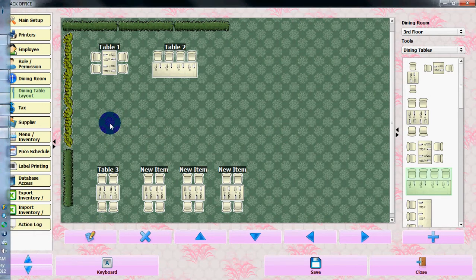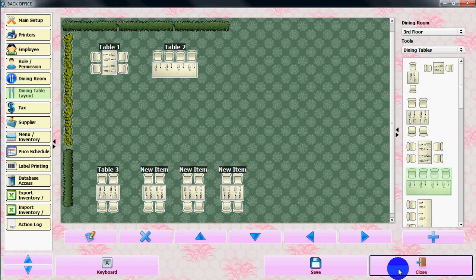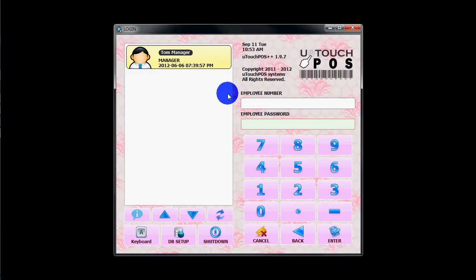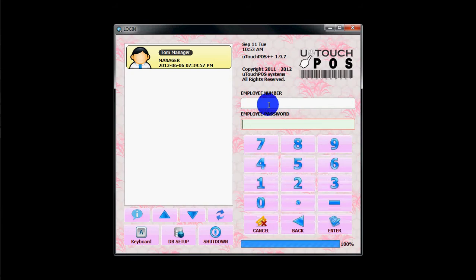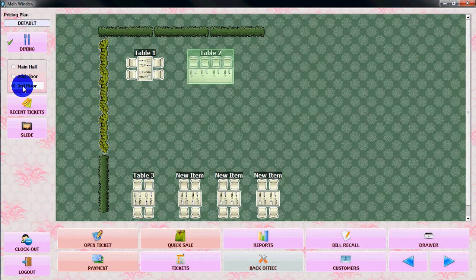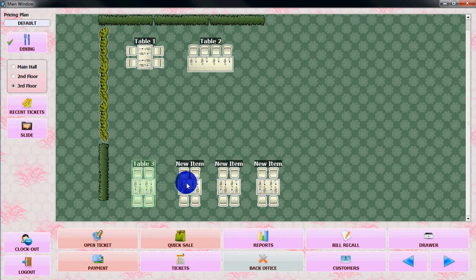You can make the dining table layout, so you can see it from the main window. Let's close it and log out from the software and log in again. And you can access your table from the left side. So third floor, you can assign.